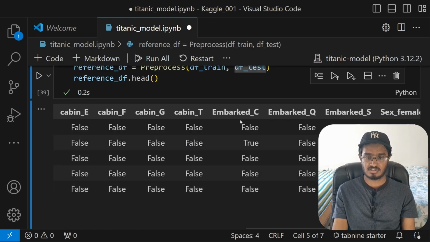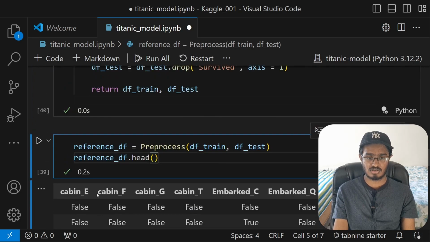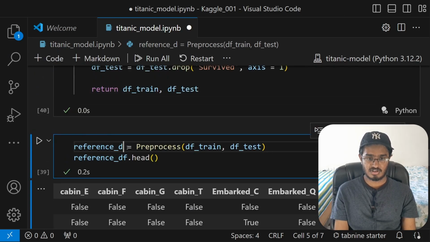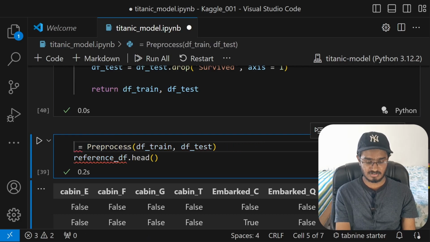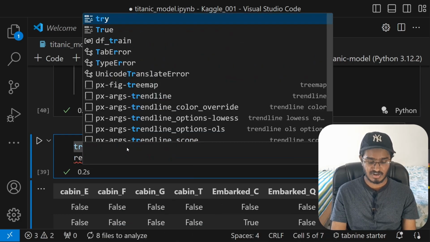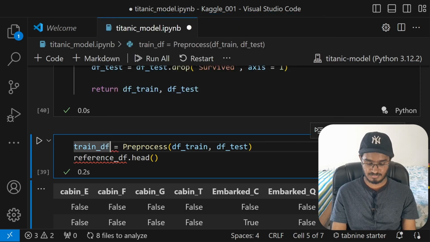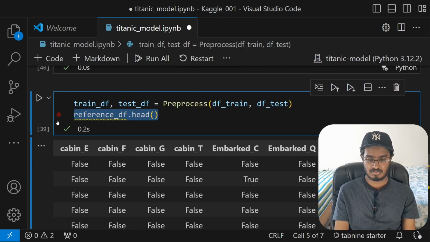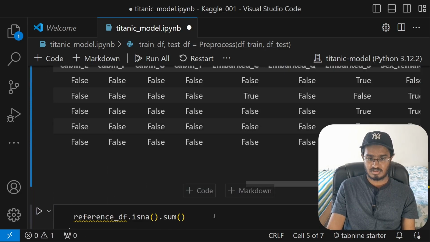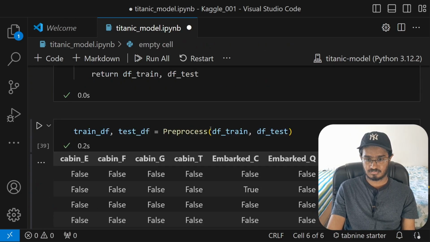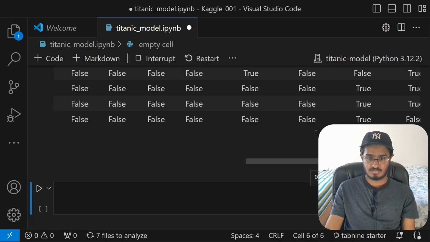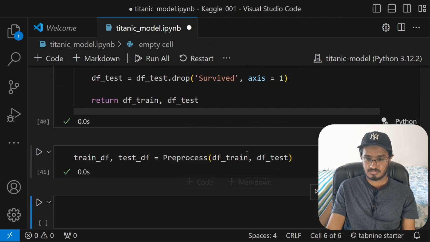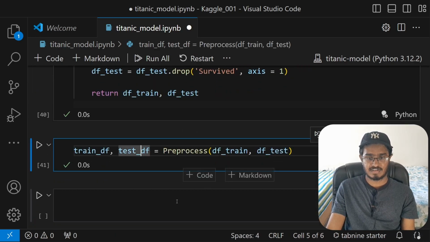Now run this code cell, that is our pre-process function. Now this will get our df train and df test back, so let me just write it in reverse. Train df, comma, test df will be this, cancel this thing out, and then delete this one as well. Alright, now when you run this code cell, we're going to get train df and test df.